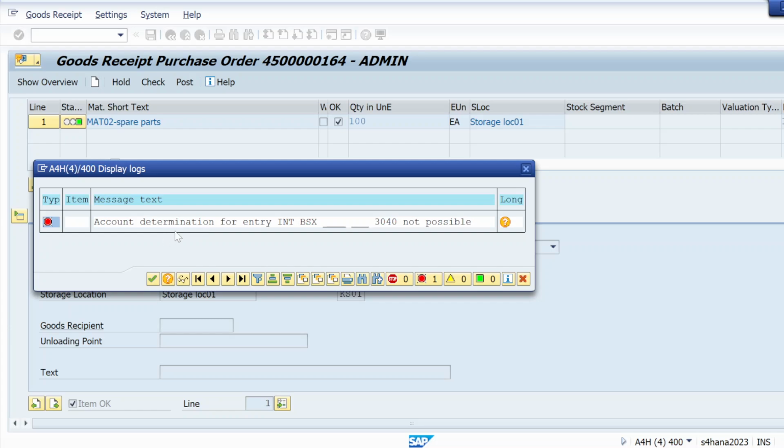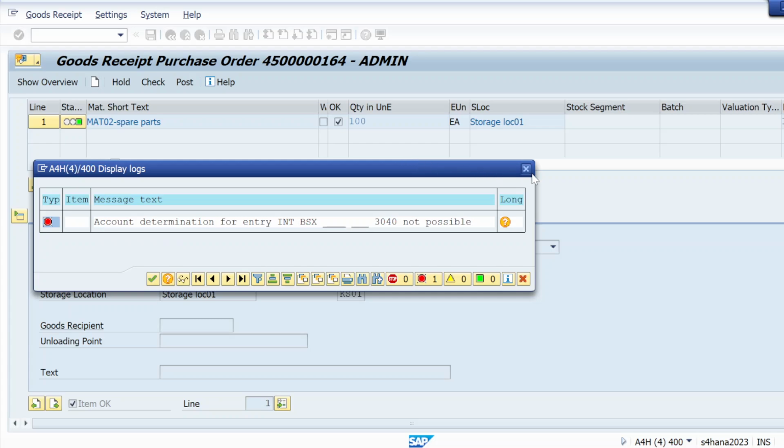The reason for what we were facing in the last session was that I didn't activate the material ledger, which I explained at the time of material ledger activation. I just created a material and didn't completely activate it. That's the reason I was facing that error, right?